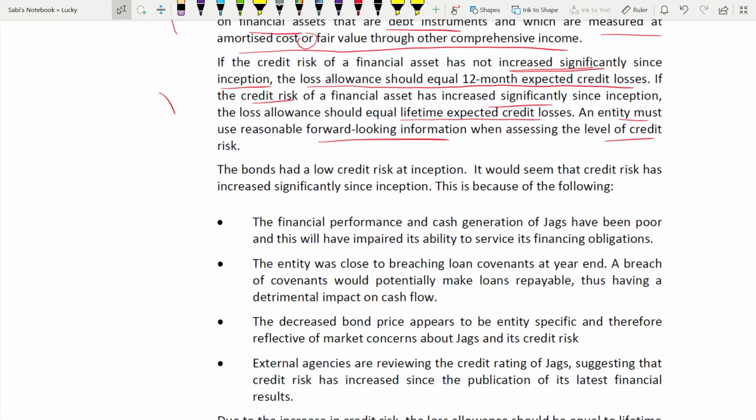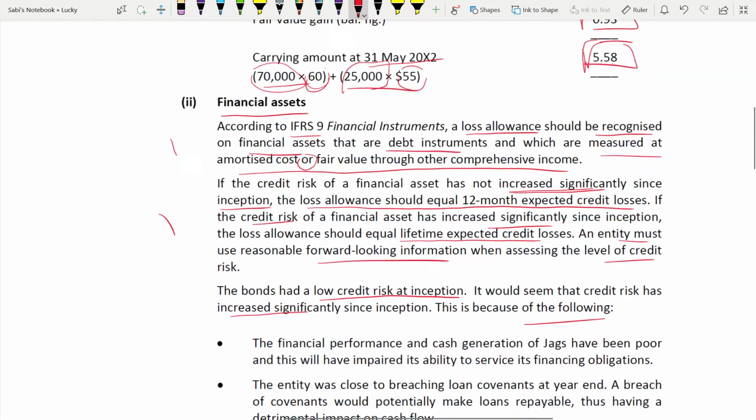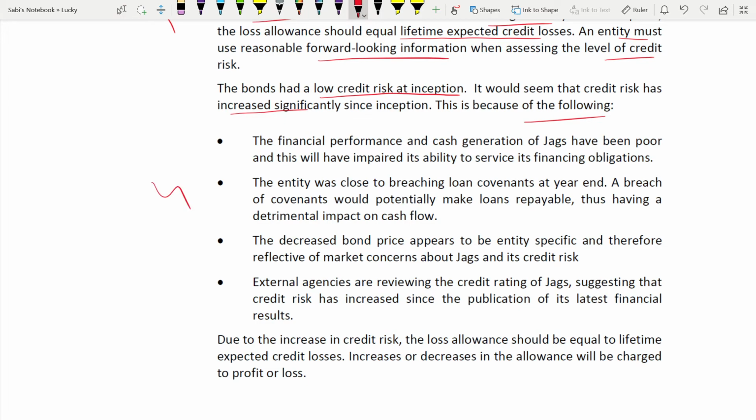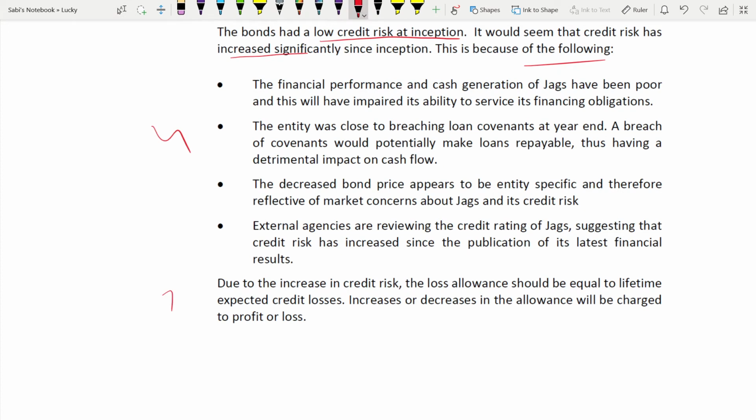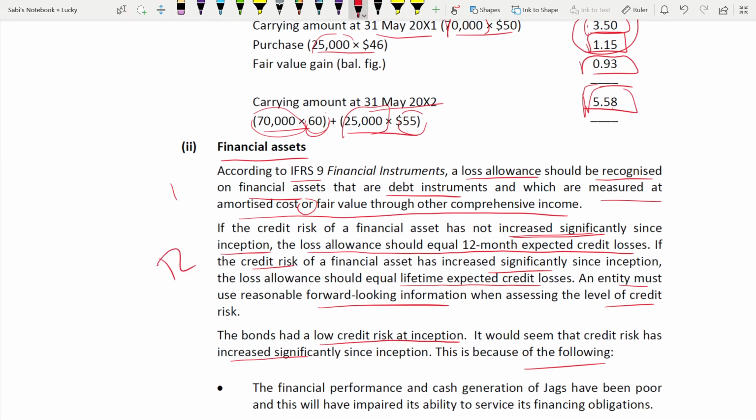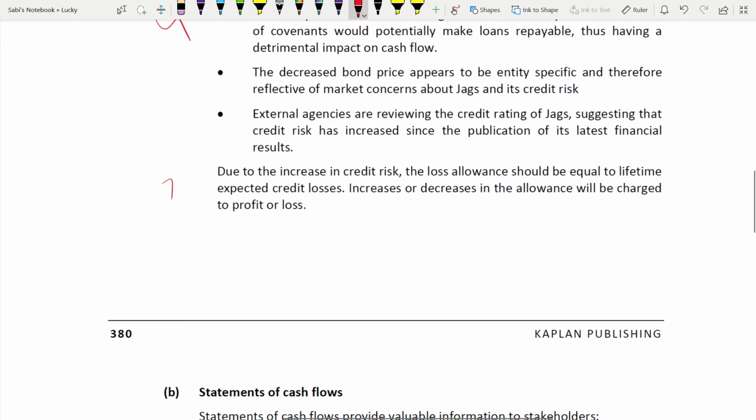Now, if you read the case study properly and you can recall, the bond had a low credit risk at the inception, opening. That time, low credit risk. Later, if it changed, we'll talk about it. But from that day onwards, the credit risk increased significantly. Why? Because of the following. For this following, we are going to get marks. Already 2 marks you got out of 8. Let's say another 4 marks. So 6 marks and 7. Or maybe 2 marks here. So 1, 2, 4 and another 1 mark. So that will give you 8 marks.